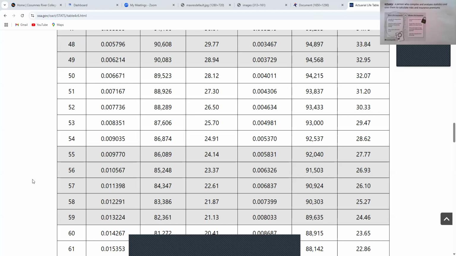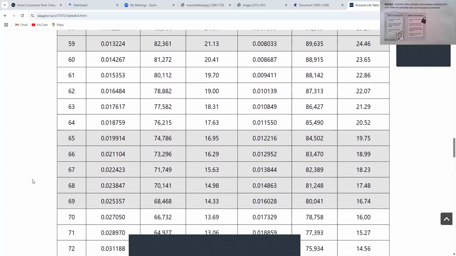Say, for example, grandpa's turning 68. They're having a birthday party for grandpa this weekend. You like grandpa, but you have this big party that your friends are having and you want to go to that too. You could always pull up this actuarial life table and look: okay, he's turning 68.